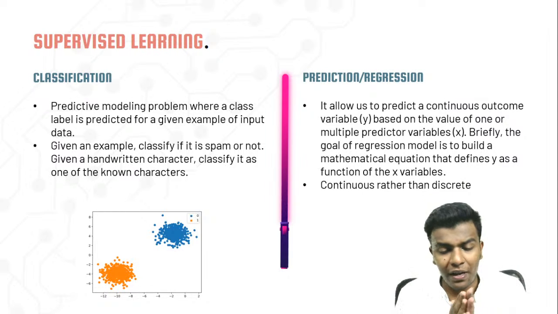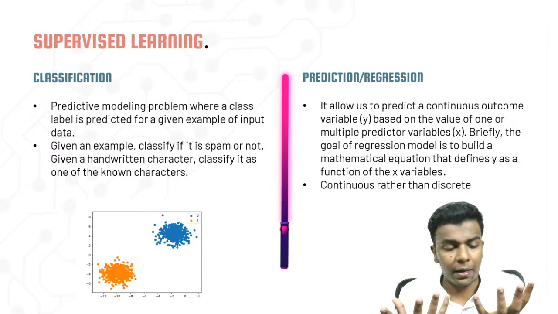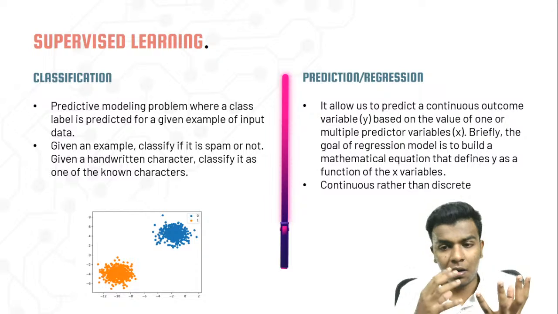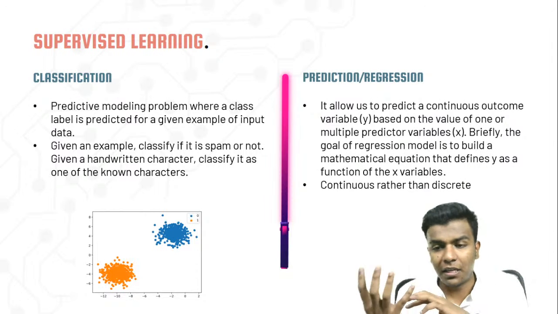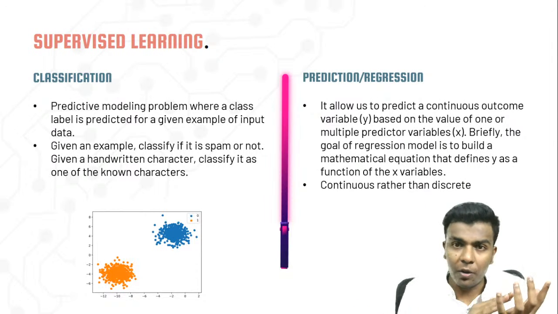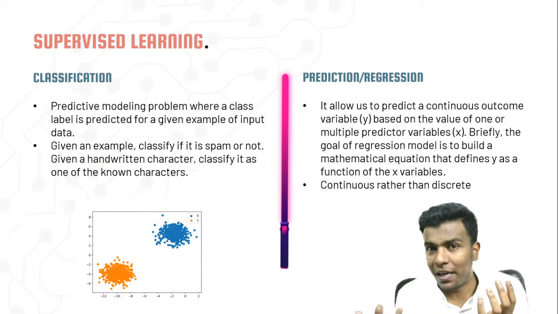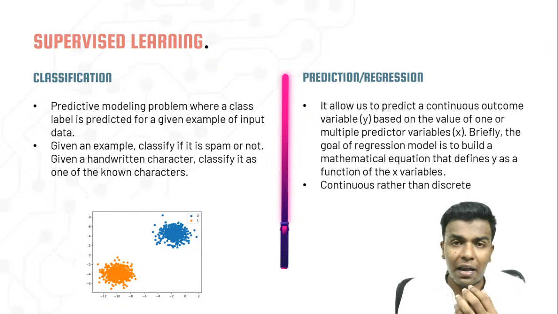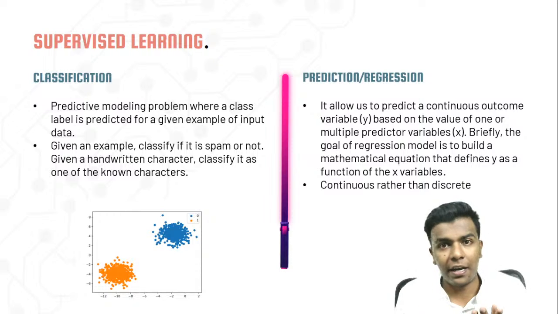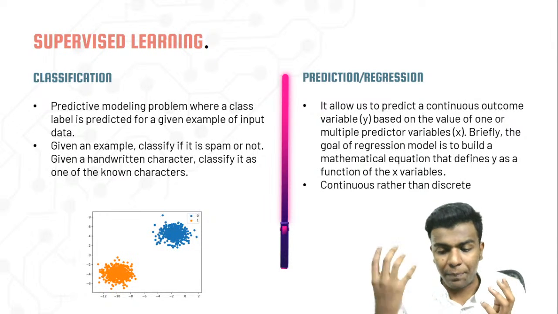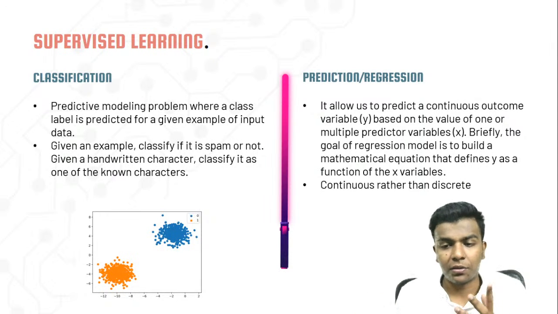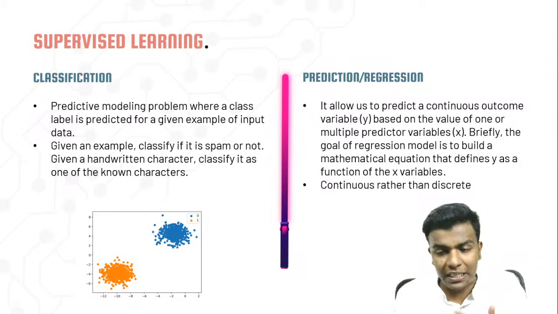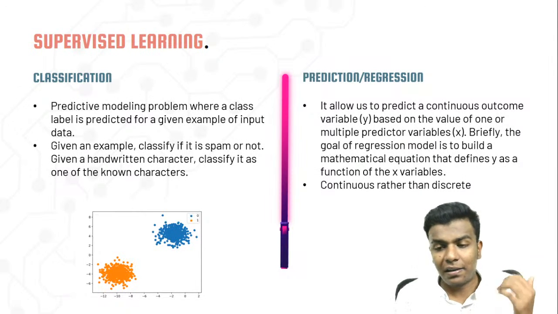In that scenario, we are going to have two kinds of data. One is a variable y and another one is a variable x. We are going to predict y with the help of variable x. Here variable y is the dependent data, predicted from the independent data. And these predicted values are going to be continuous rather than discrete.